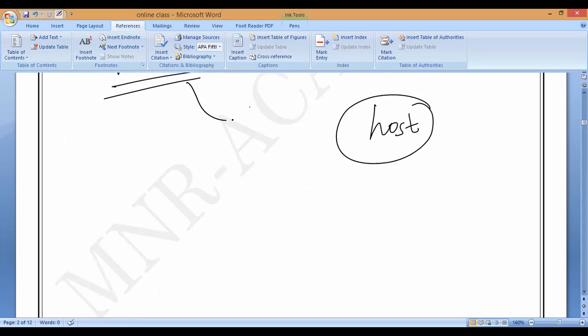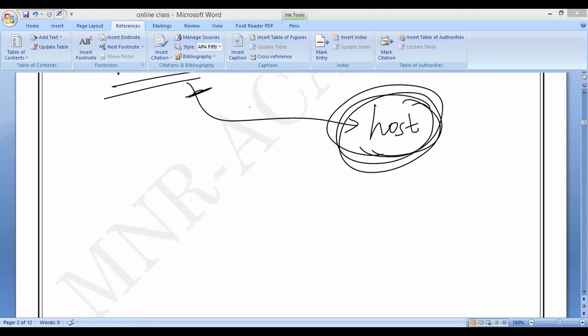The body where this parasite will live is called the host. This parasite will get its food from this host only. Do you understand, Mari? So the living organism whose body is providing food, where the parasite is obtaining food, is called the host of the parasite.